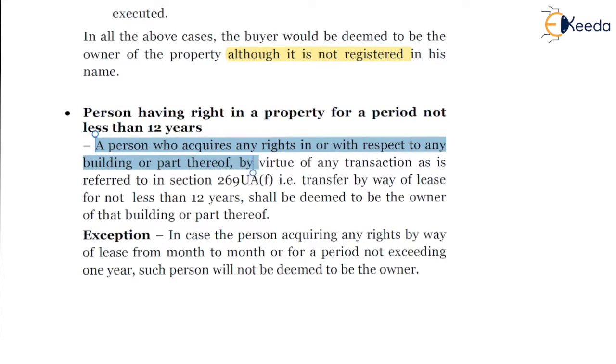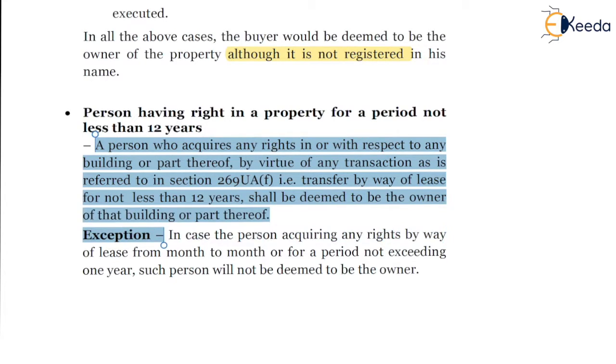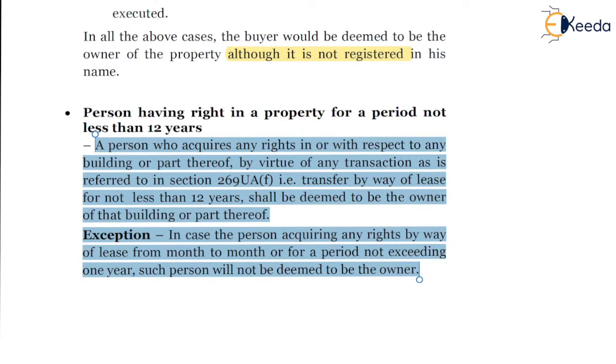A person who acquires any rights in or with respect to any building or any part thereof by virtue of any transaction as referred to in section 269UA, that is transferred by way of lease of not less than 12 years, shall be deemed to be the owner of that building or part thereof, except in case the person acquires rights by way of lease from month to month or for a period not exceeding 1 year; such person will not be deemed to be the owner.